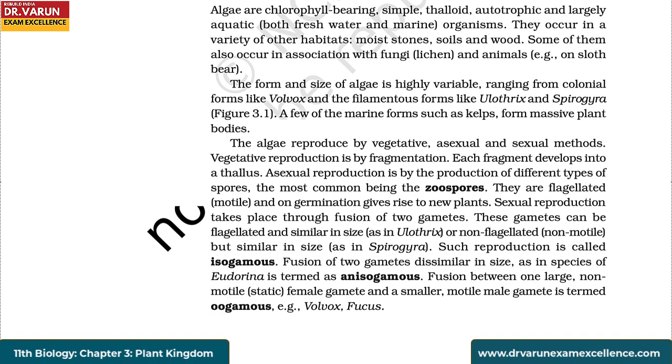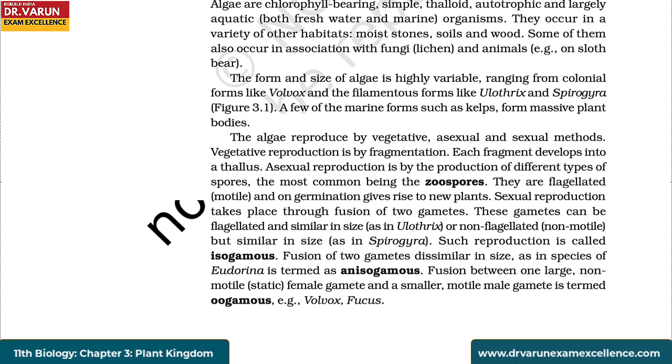The algae reproduce by vegetative, asexual, and sexual methods. Vegetative reproduction is by fragmentation. Each fragment develops into a thallus. Asexual reproduction is by the production of different types of spores, the most common being the zoospores. They are flagellated, that is motile, and on germination give rise to new plants.